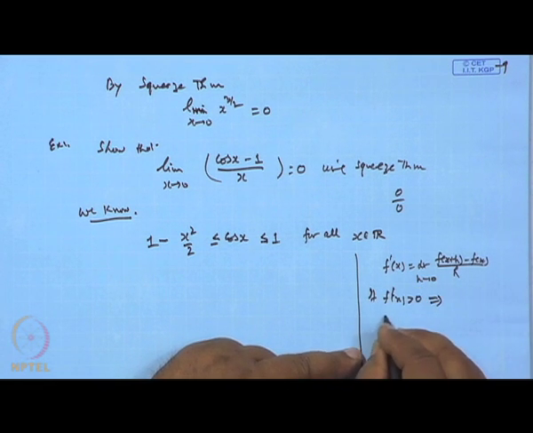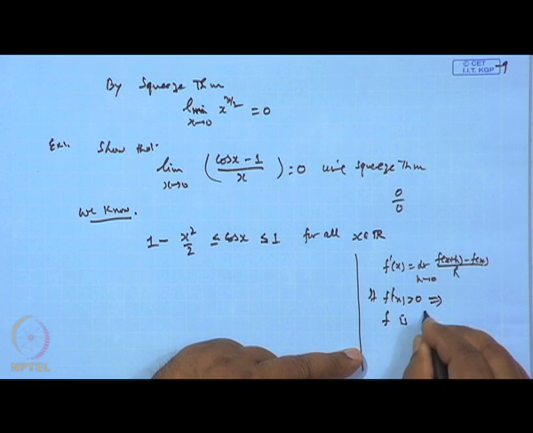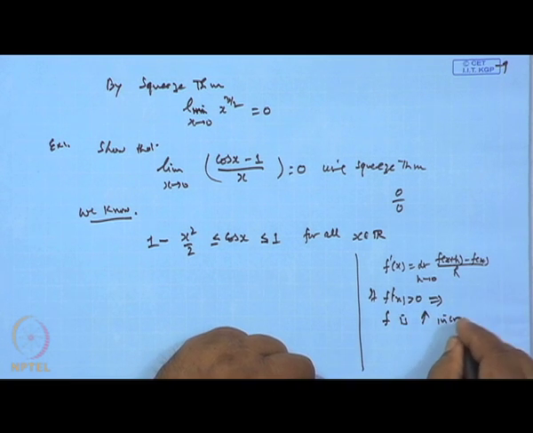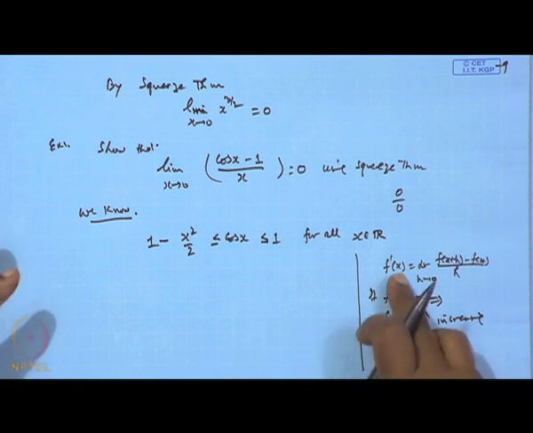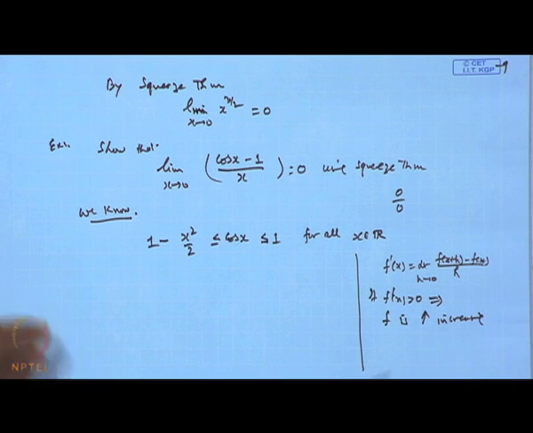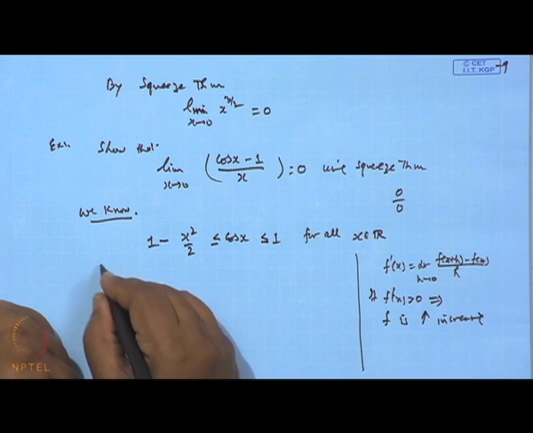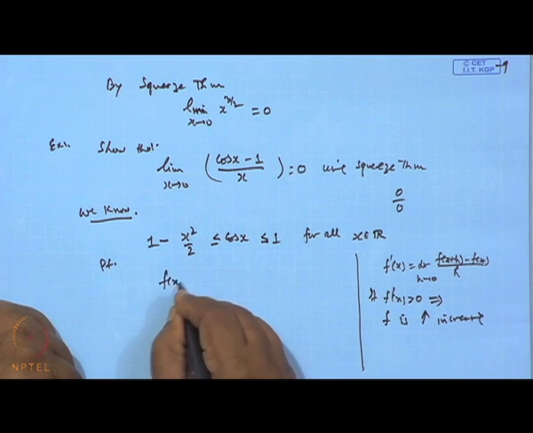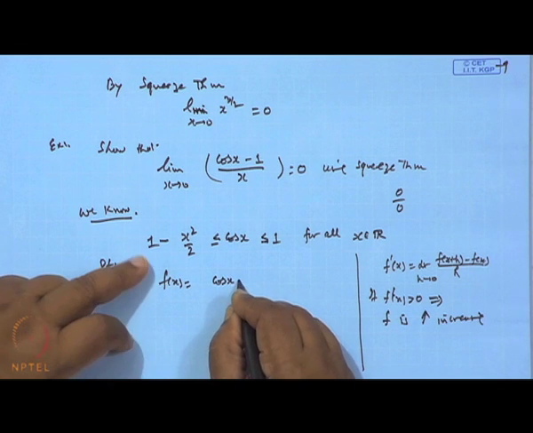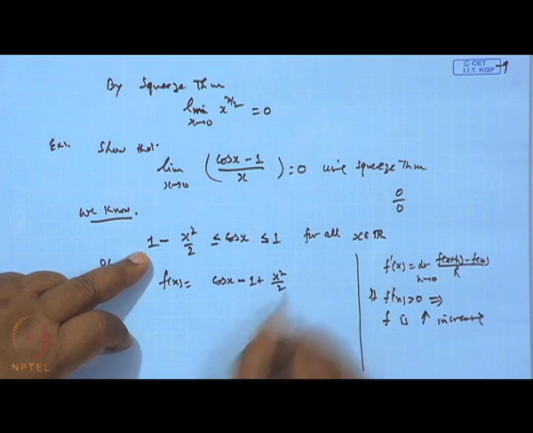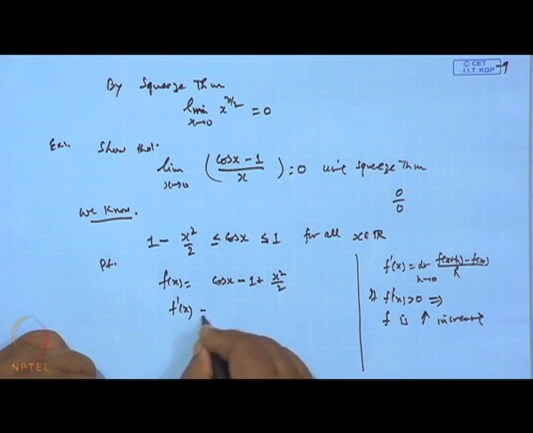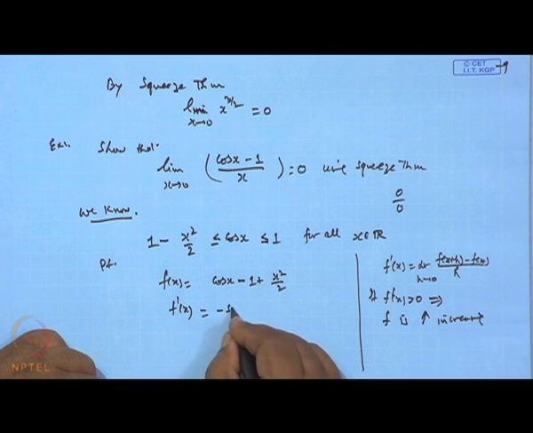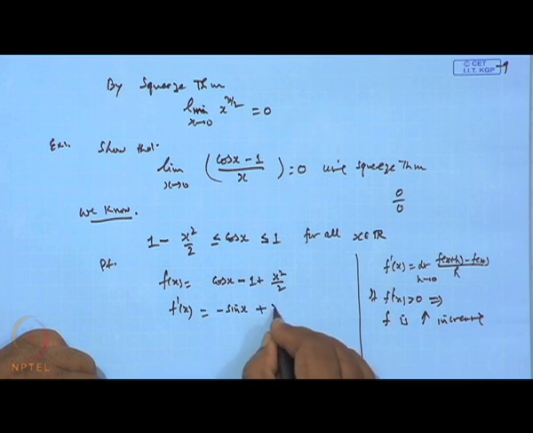This implies that function f is an increasing function. That is the one which I will prove when we go for the application of the derivative, but here I am using this part. So, use this. If I construct this function f(x) as cosine x minus 1 plus x square by 2, then if I take the derivative, this becomes minus sin x plus x.